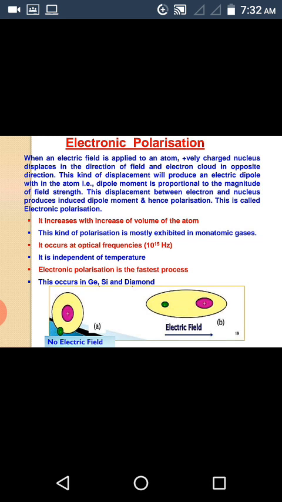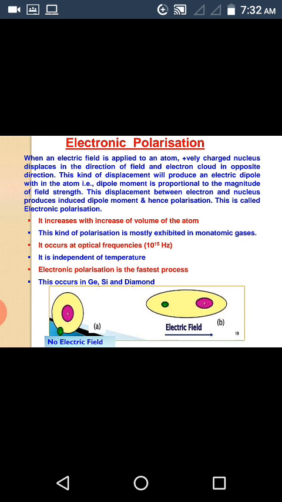Now we will discuss some important characteristics of electronic polarization. It increases with increase of volume of atom. This kind of polarization is mostly exhibited in monoatomic gases. It occurs at higher frequencies, that is optical frequencies of the order of 10^15 Hz. It is independent of temperature. Electronic polarization is the fastest process, and this occurs in germanium, silicon and diamond.